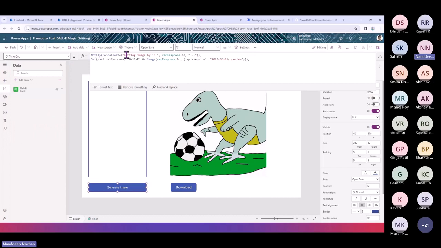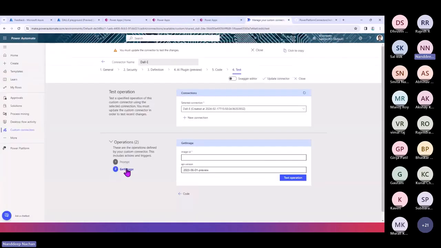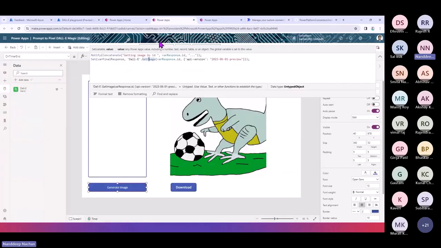That's the reason we saw that ID getting generated. This is a notify that is getting generated. There you can see that image by that ID, and then we get that image by calling out get image. Get image is nothing but our second operation that we are doing here in the custom connector, which will help us to get that URL.